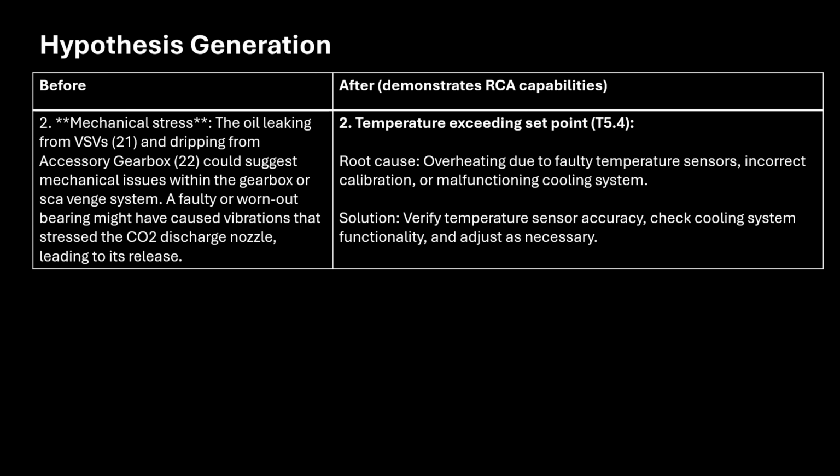On the left hand side, we can see this one's in terms of mechanical stress. So before, I was hypothesizing the oil leaking from the VSV and dripping into the accessory gearbox could suggest mechanical issues within the gearbox or scavenging system. A faulty worn-out bearing might have caused vibration that stressed the CO2 discharge nozzle, leading to its release. Maybe that could happen. I'm not too sure as well. The right side after maybe has some root cause analysis.